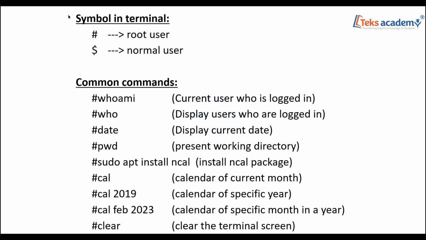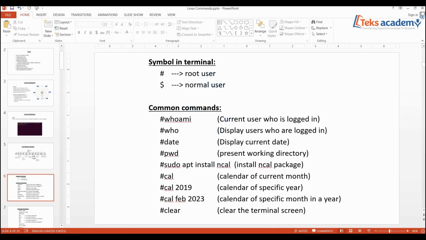Okay, so when we log into Linux, when we connect to a Linux machine, in the terminal you will have two different symbols, a dollar symbol and a hash symbol. A dollar symbol represents the normal user, a regular user. When we switch to the root user, it turns to hash. That is, the hash represents the root user. Here we have the dollar symbol, which represents the normal user.